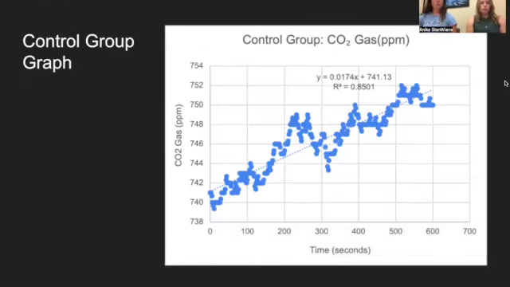So for the control group graph, this is what we created. As you can see, the control group graph has slight inclines and declines, but the overall trend is an upward slope, which means that the metabolic rate of both of the sexes in the same control group container had an increase throughout the whole experiment. And the carbon dioxide production reached about an average of 751 ppm over the 600 seconds of the data recording throughout the whole trial.